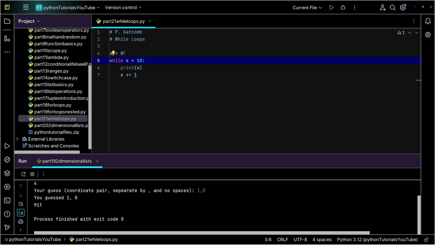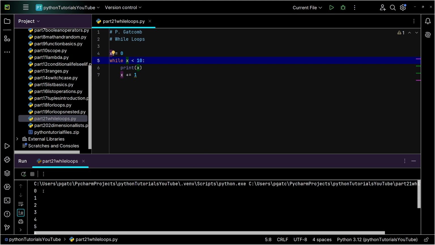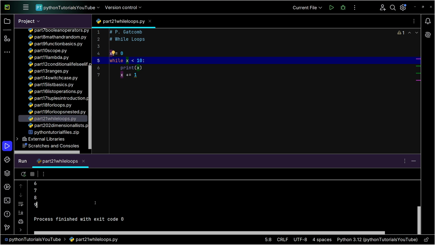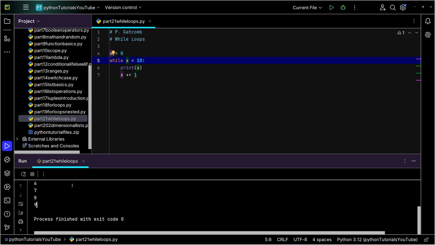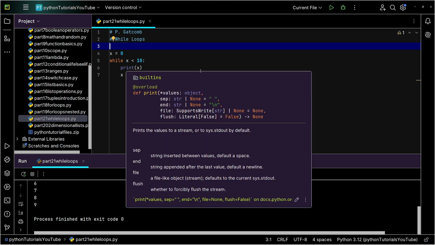Now you'll notice here, my value of x starts at 0. So if I run this code real fast, you will see that we start at the number 0, and we fire all the way up to the number 9. Yay! The other thing you'll probably realize is, hey, that's basically counting like we did over with the for loop. Yeah, but again, this is probably the most elementary, in my opinion, kind of weird use of a while loop here. It certainly will work, and it'll certainly do the job.